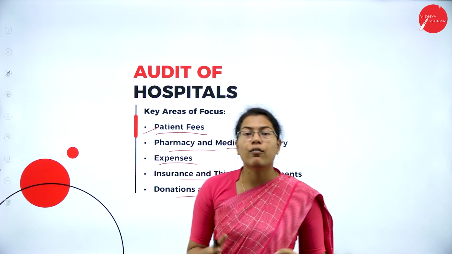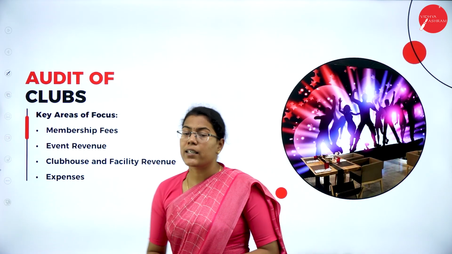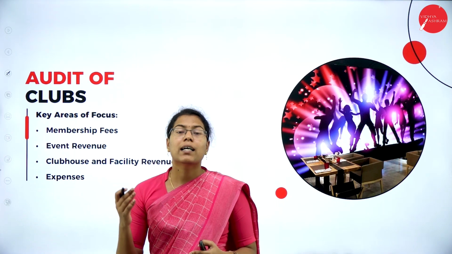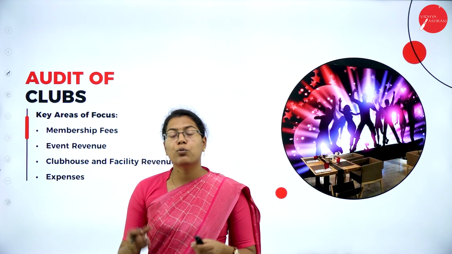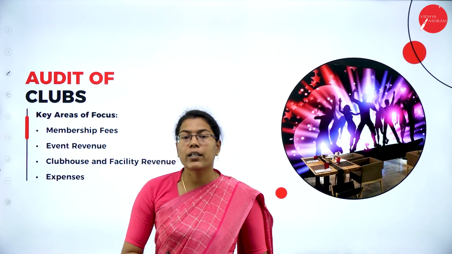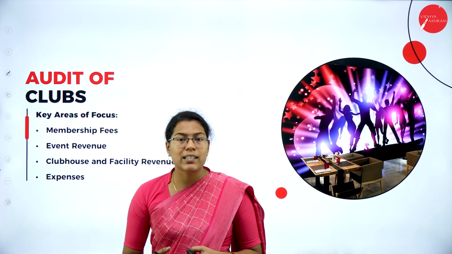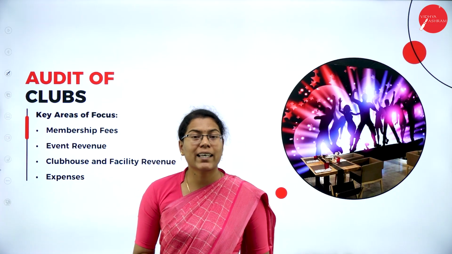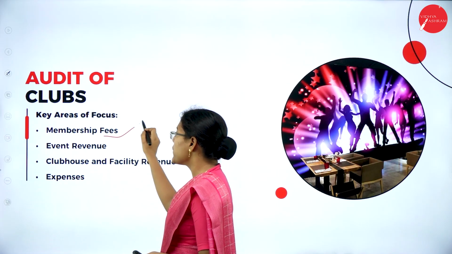So in the audit of other entities, at last we have the audit of clubs. Clubs include social clubs, sports clubs and other recreational clubs which are non-profit organizations. Clubs generate income through membership fees, events and other activities. So here the audit of clubs concentrates mainly on the membership fees or fines received and the income received through events and activities, etc.